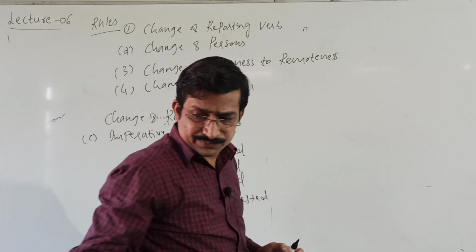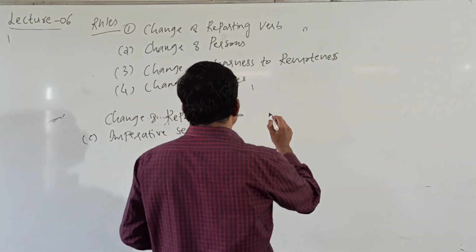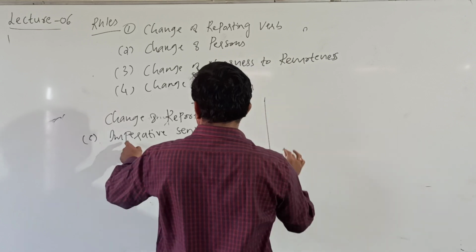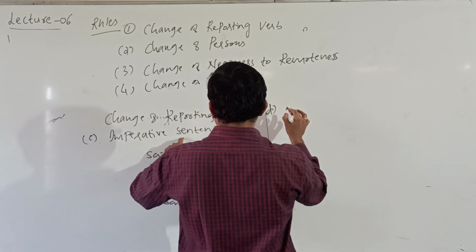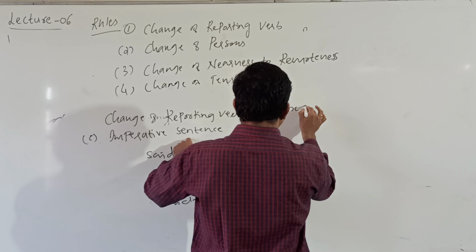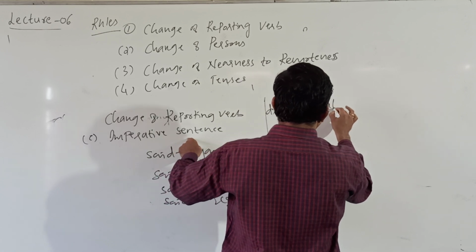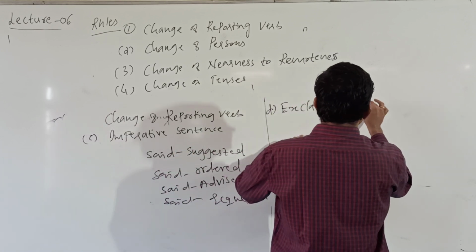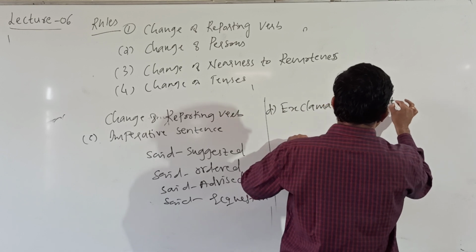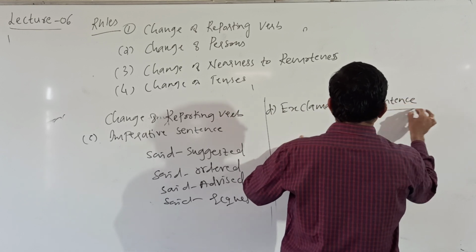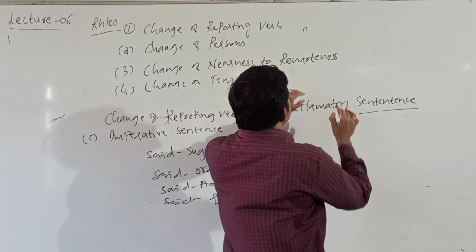Exclamatory sentence. Here, D, exclamatory sentences. Take an example here.